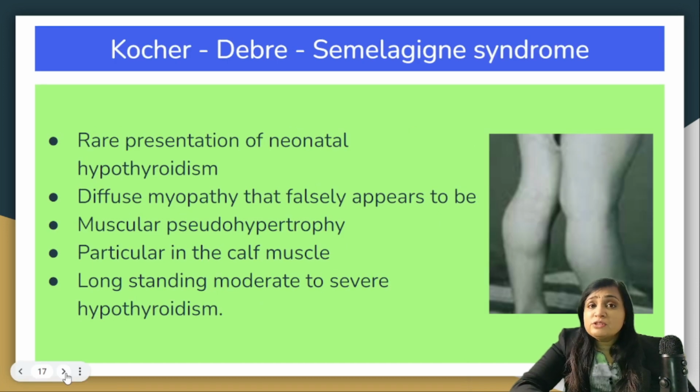One more syndrome which is associated with hypothyroidism is Kocher-Debre-Semelaigne syndrome, in which there is neonatal hypothyroidism, but there is a diffuse myopathy that falsely appears as a muscular pseudohypertrophy of the calf, particularly seen in a long-standing moderate to severe hypothyroidism which is untreated.